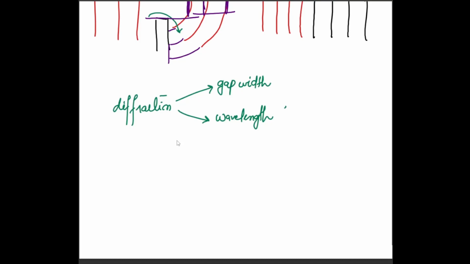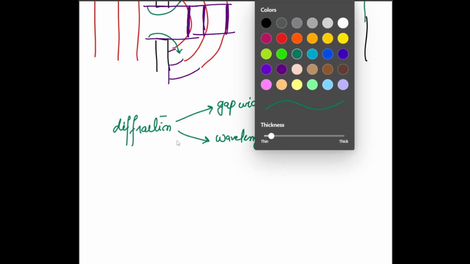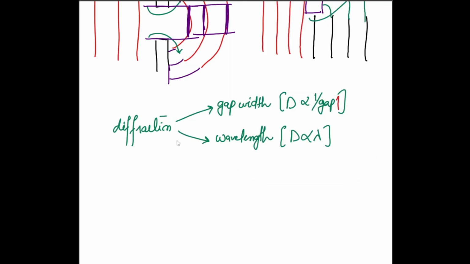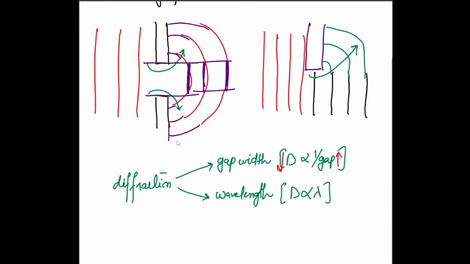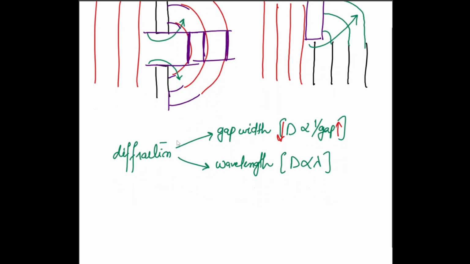So diffraction and wavelength are directly proportional. Diffraction is directly proportional to wavelength, but diffraction is inversely proportional to the gap. What it says is that if you increase the gap, the extent of curving of this wavefront will decrease. Okay, and I will show this to you in the diagram. Over here it says that the wavelength is directly proportional to diffraction. If you increase the wavelength, the diffraction or the extent of bending will increase. Okay, do you understand this point?